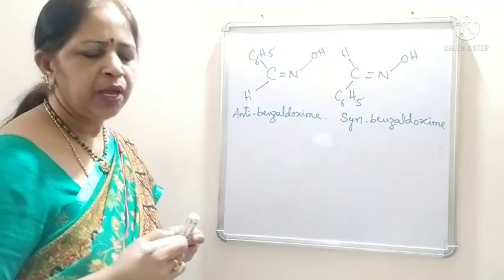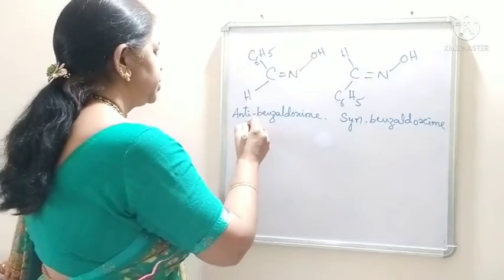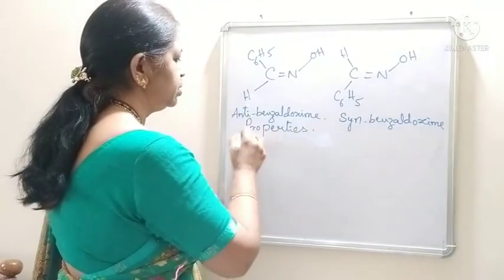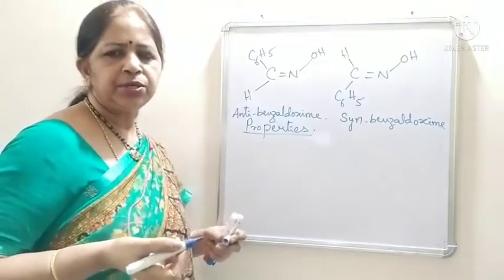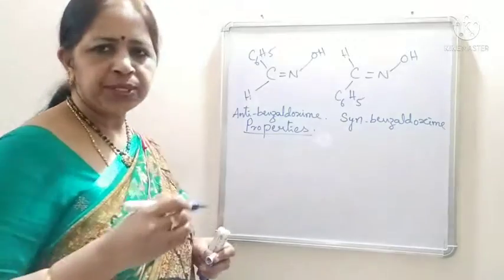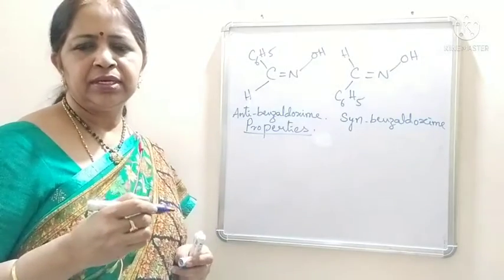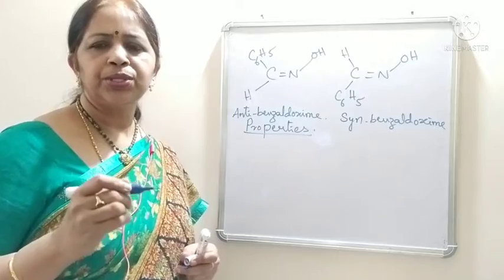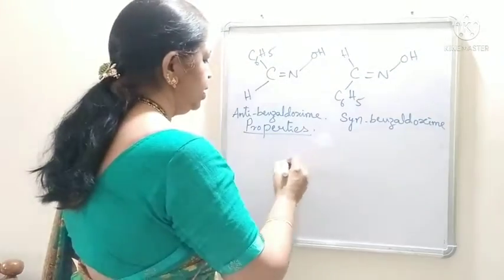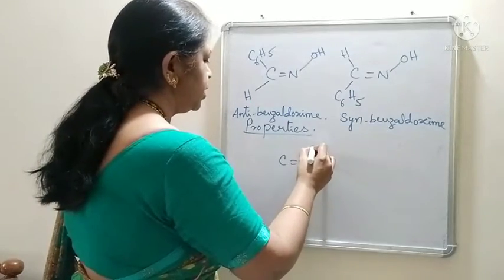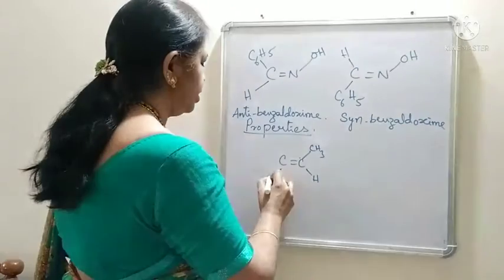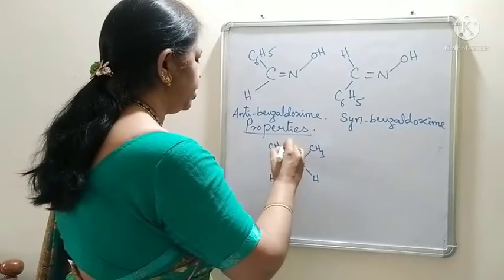Okay, students. Now, what are the properties of these geometrical isomers? These are isomers. Any isomers will have the same molecular formula, but the trans isomers are more stable than the cis isomers. In cis isomers, we can see the identical groups are present on the same side of the double bond. So, there will be a repulsion existing between the identical groups.